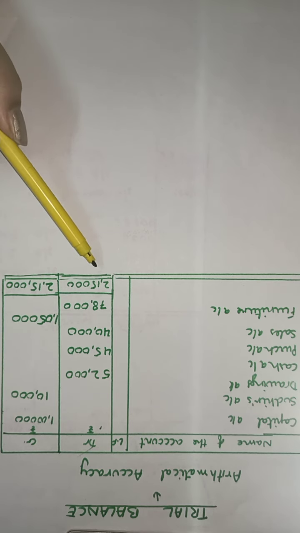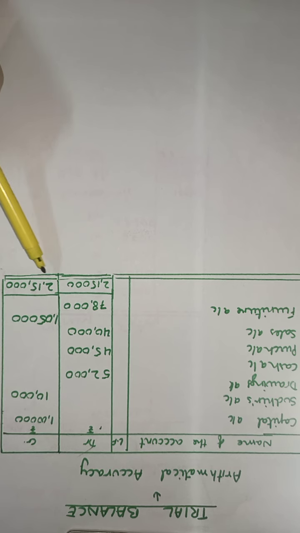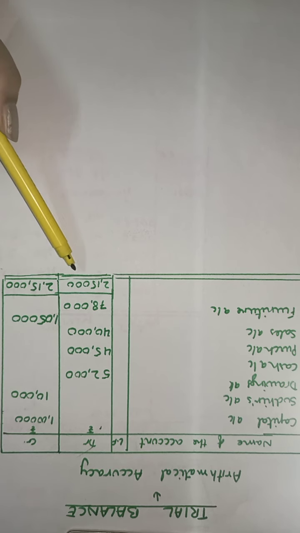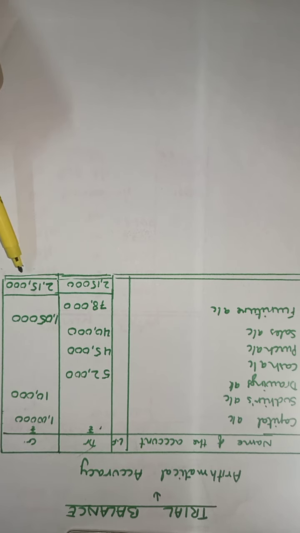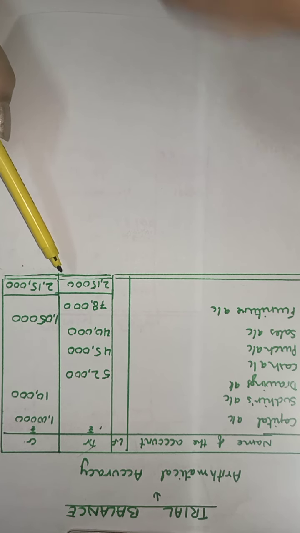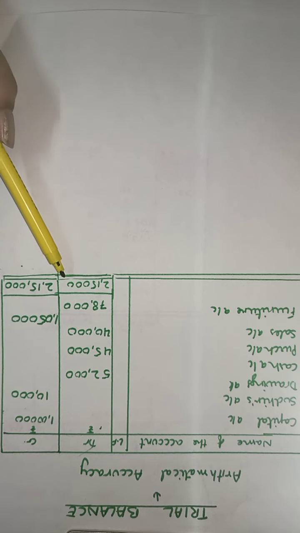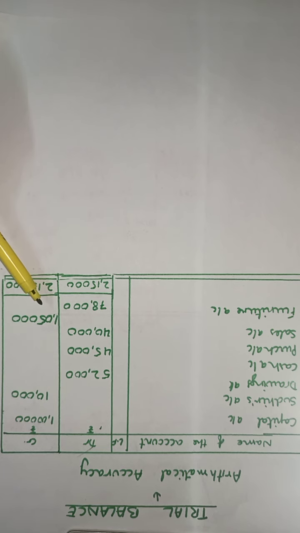And we close the trial balance, the debit total and the credit total, by making a double line underneath showing that the accounts have been tallied. Unless it is tallied, we cannot pursue the making of the financial statements. We cannot start by making the financial statements. So after the trial balance, this is very significant. We need to make the trial balance.